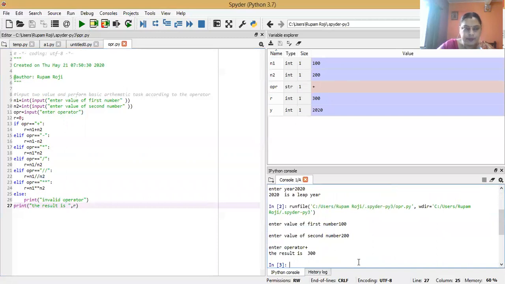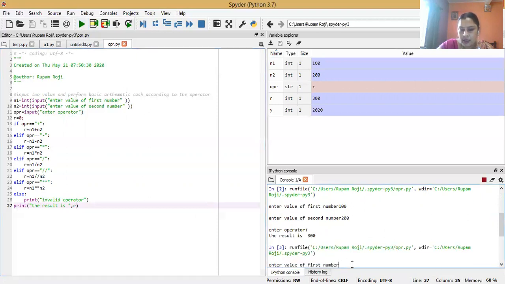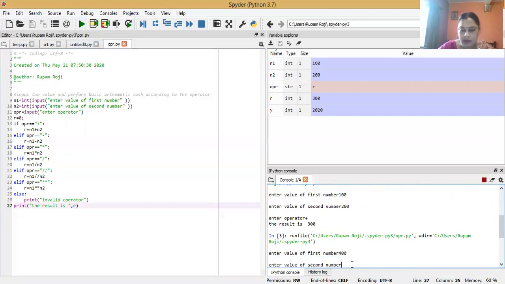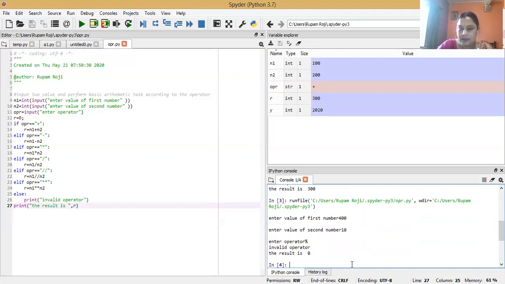Same way, again we execute the program. Enter first number. Suppose first number is 400. Second number is 10. Operator is remainder. Which means when 400 is divided by 10, then the remainder will be 0.